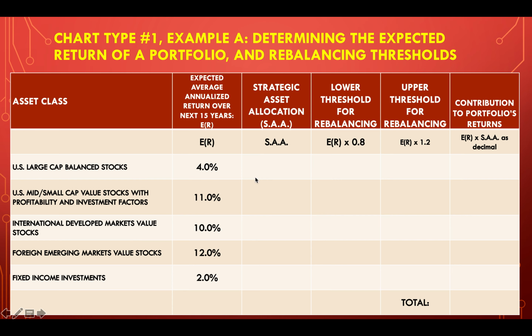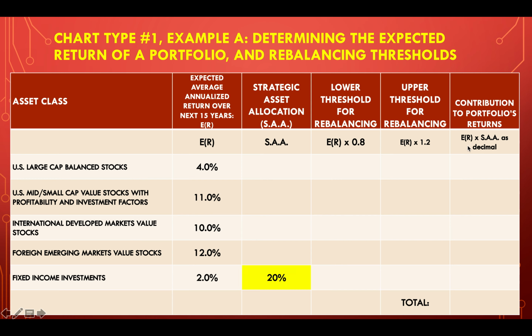And then you allocate between U.S. stocks and international stocks. So how much international stocks? About 30 to 50% of the total of all stocks. All right. And then the rest is done in U.S. stocks. Then we determine a lower threshold for rebalancing. This is not the ER. We actually multiply strategic asset allocation times 0.8 and strategic asset allocation times 1.2, and then the contribution to portfolio's returns is expected return times the strategic asset allocation as a decimal.